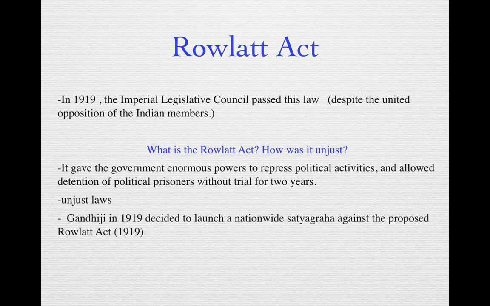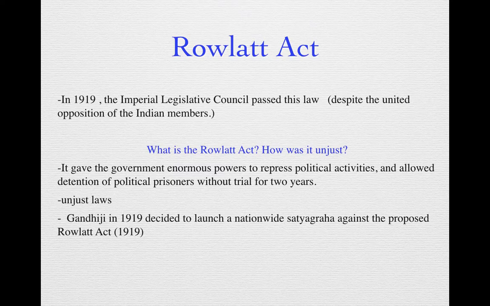But यो Rowlatt Act ले चाहिँ के हुन्थ्यो भन्दाखेरि under this act people could be arrested, र 2 years सम्म उनीहरुलाई जेलमा राख्नु सक्थ्यो without any kind of trial. That means 2 वर्ष जेलमा राखेर मात्रै trial हुन्थ्यो, court को अगाडि लान्थ्यो. So the people of India, they knew that this act was very very unjust.